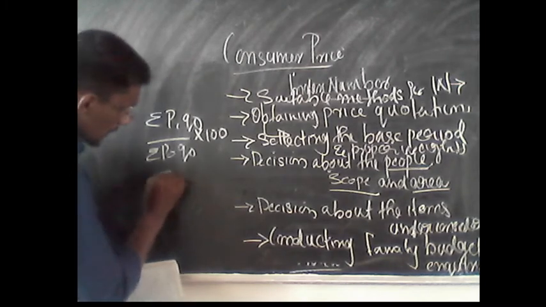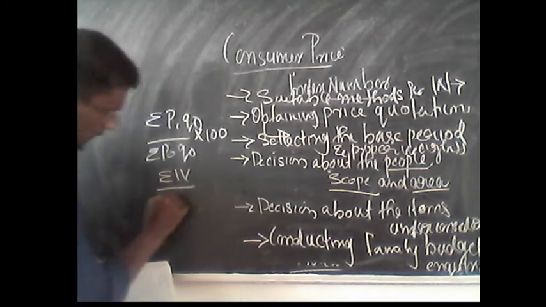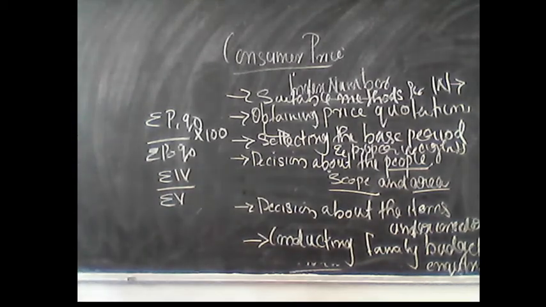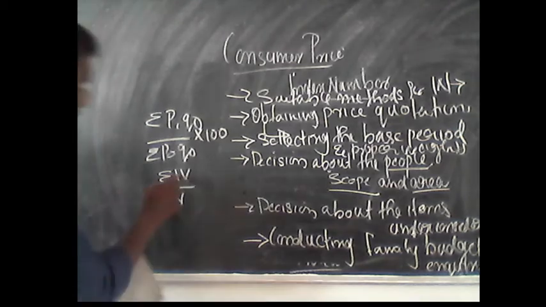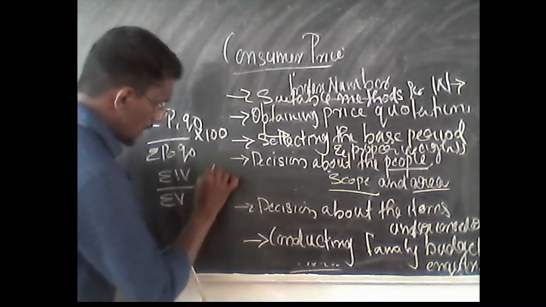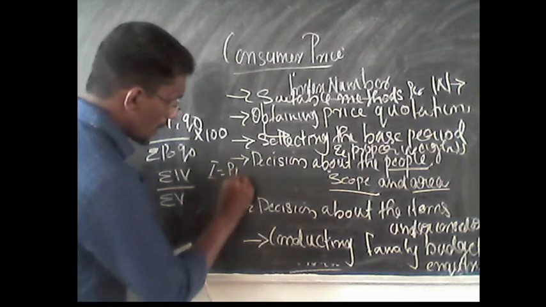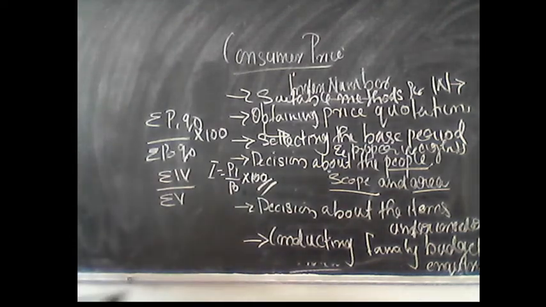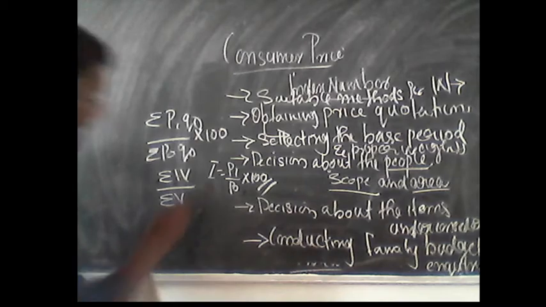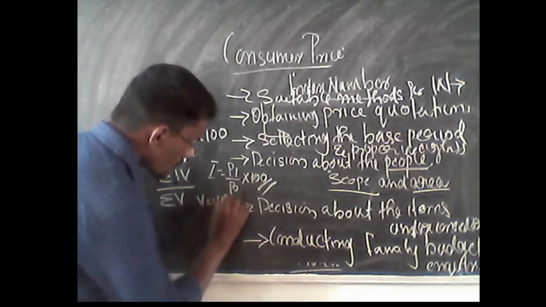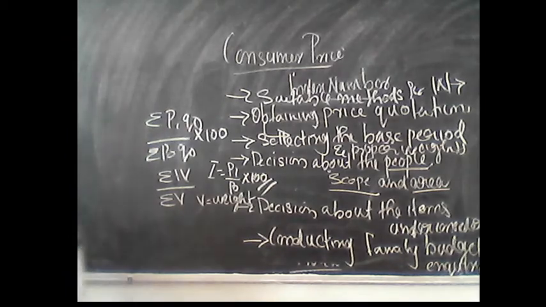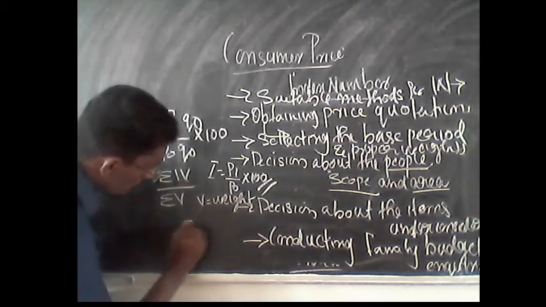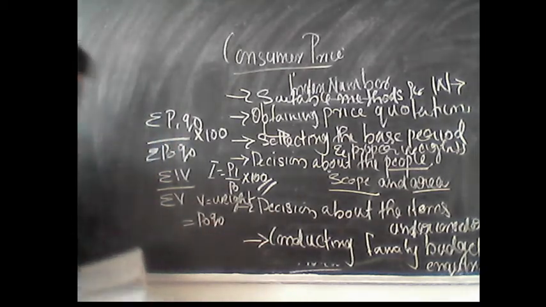method, the formula is sigma IV divided by sigma V, where I is equal to P1 divided by P0 into 100, and V is the weight associated with it, which is equal to P0 Q0.